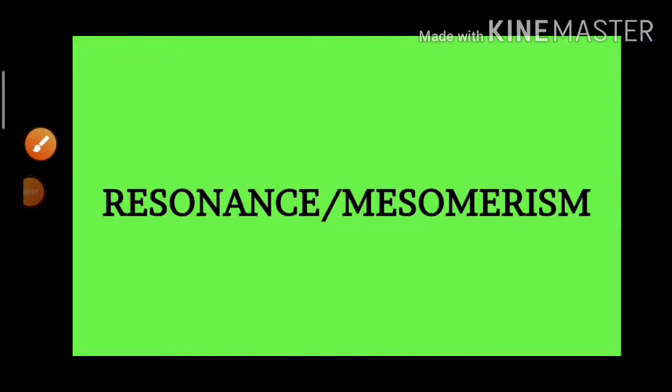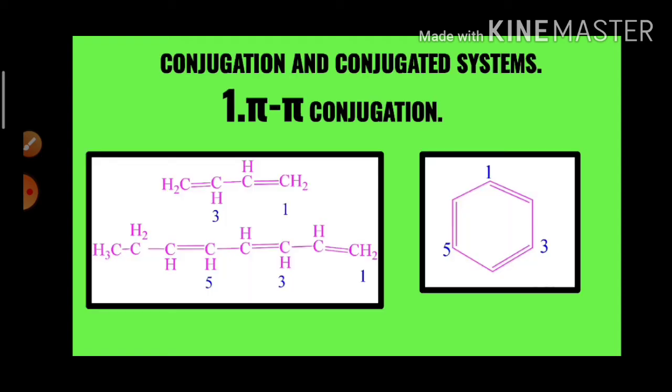Hello students, in this video now I am going to explain about the resonance or mesomerism. Actually, a slight difference is there between resonance and mesomerism, but we can consider them as the same phenomenon. The difference is very slight, so that's why we can consider them as the same phenomenon. In order to understand, first of all, we have to understand conjugation and the types of conjugations. The conjugation can be easily understood by taking some examples and the types of the conjugation.